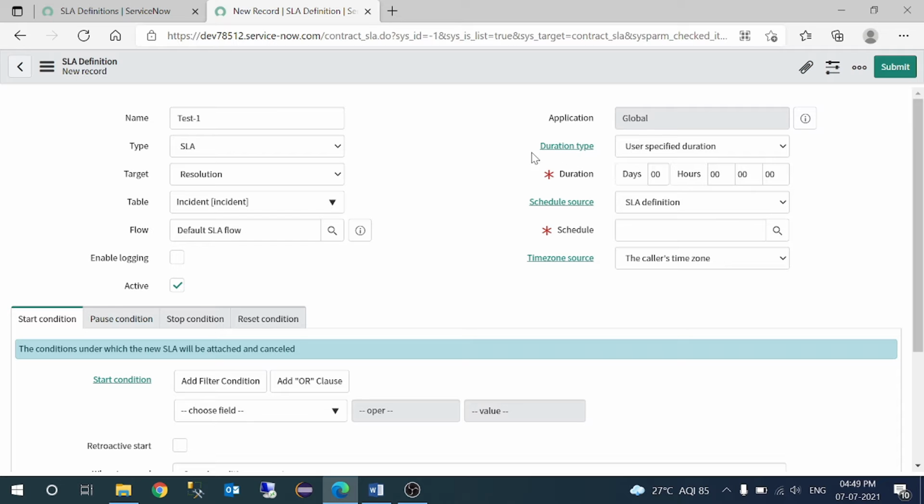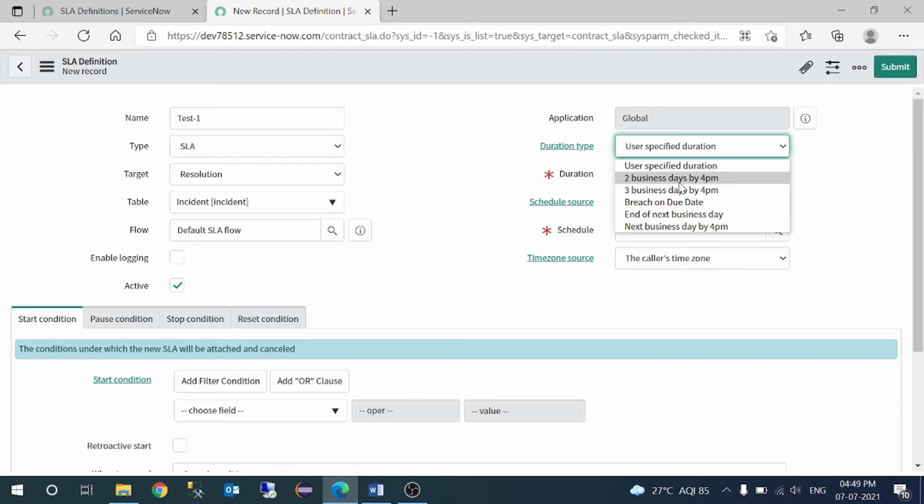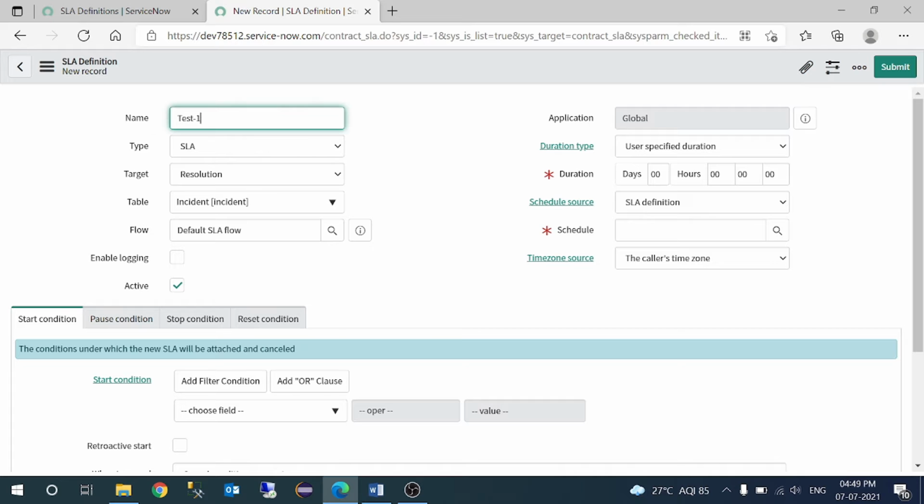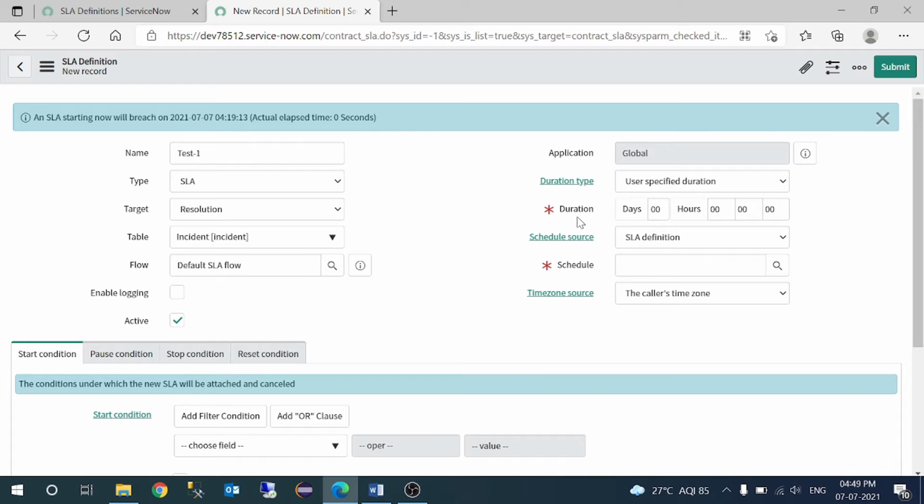Okay. Now let's move on to the duration type. Here we can specify how much time you are going to assign for this SLA. With a user specified duration, here we can define how many hours. If you want to maintain the duration in days, you just maintain 1 day, something like that. So let's say I'm just saying 2 hours. Here it will become 2 hours. It is a static value we are giving.